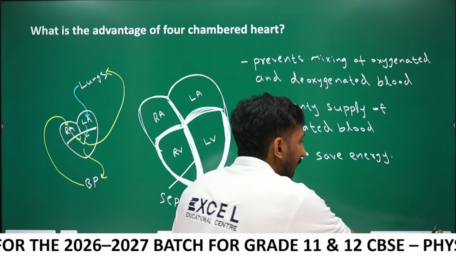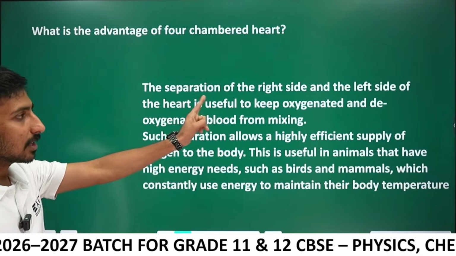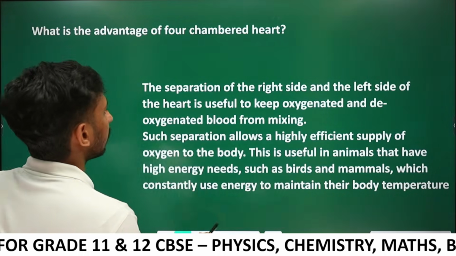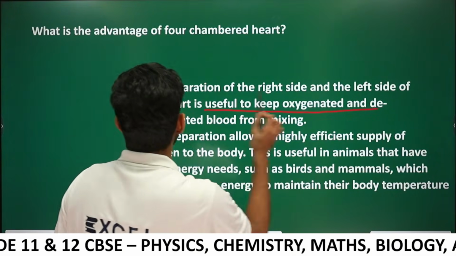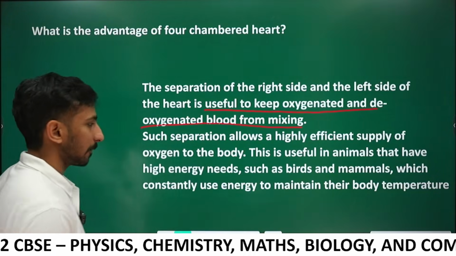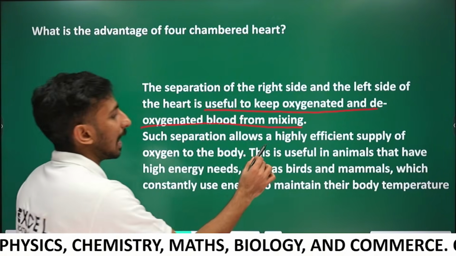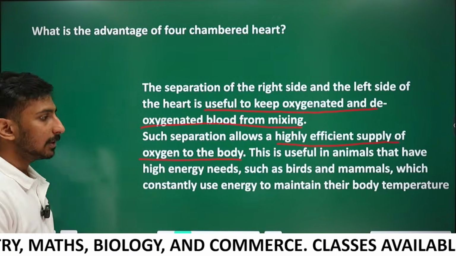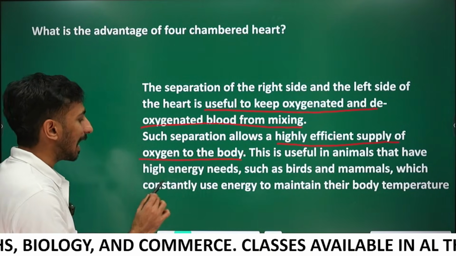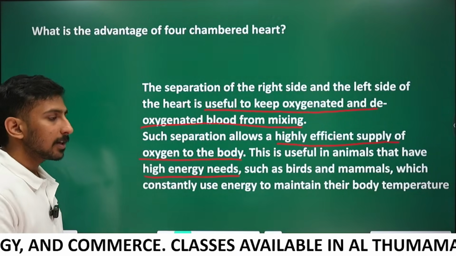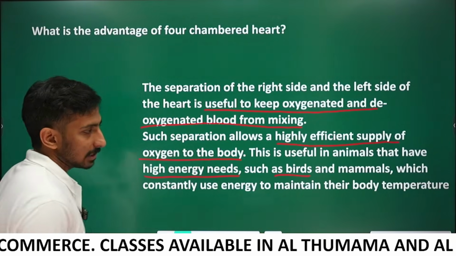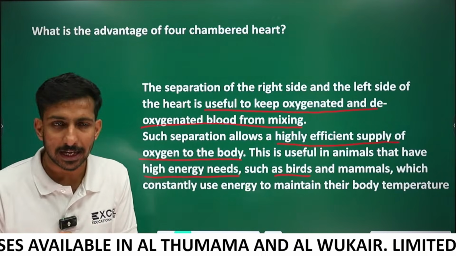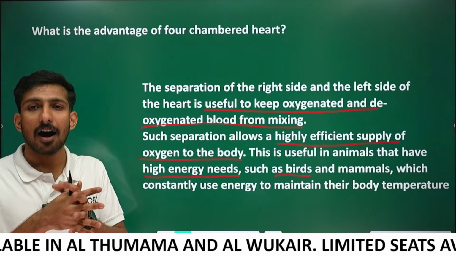Okay, so how to write the answer for this? The separation of the right side and left side of the heart is useful to keep oxygenated and deoxygenated blood from mixing. Such separation allows a highly efficient supply of oxygen to the body. This is useful to animals that have high energy needs, such as birds and mammals, which constantly use energy to maintain their body temperature. Okay, that is the advantage of the four-chambered heart.